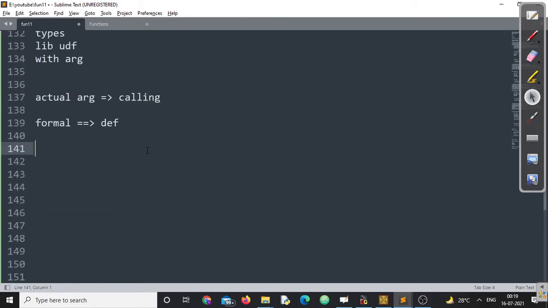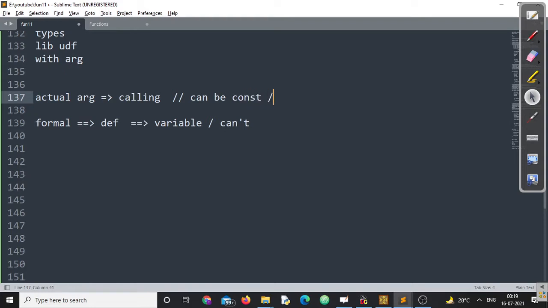Okay. Now at some point you will agree with me, formal arguments are always variables. If I'm talking about the C programming language, these are always variables. They cannot be a constant. Remember this point. But actual arguments can be constant, or they can be variable, isn't it?